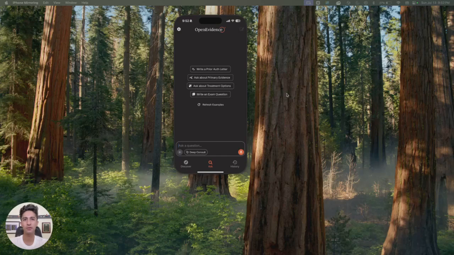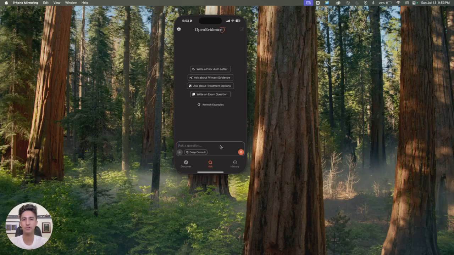Here right now you can see what it looks like. The main thing that I love about it is when you do ask it a question, it sources everything. You can then click on those papers or things and verify that it's true, unlike ChatGPT or other general large language models out there. I'll just ask it a question. They have some examples up there. You could ask it to write a prior auth letter, write exam questions.